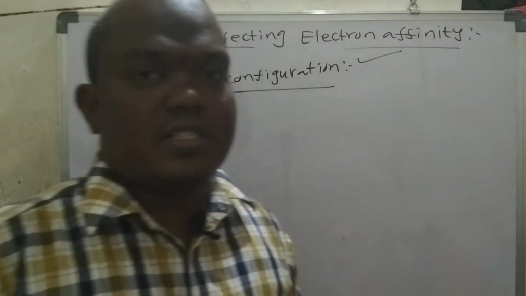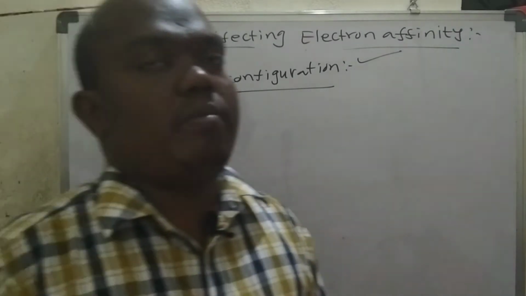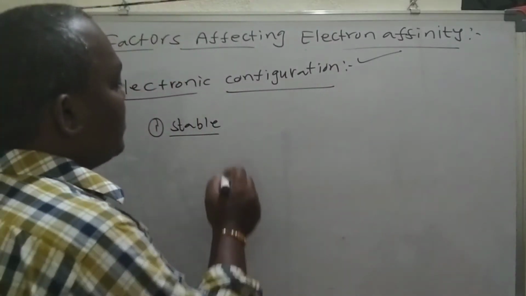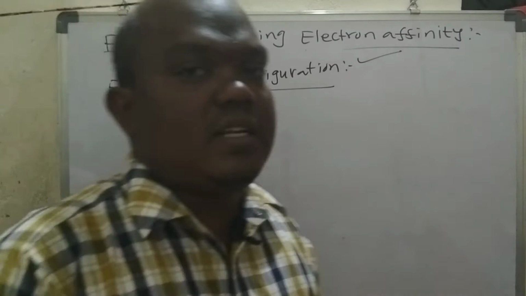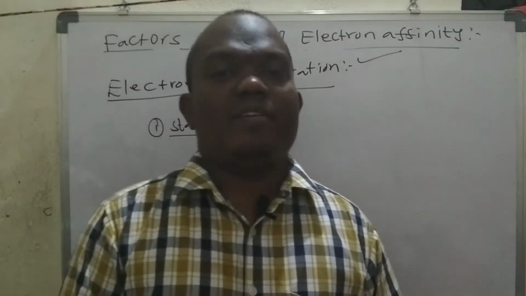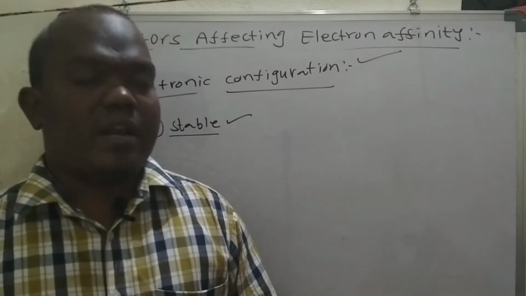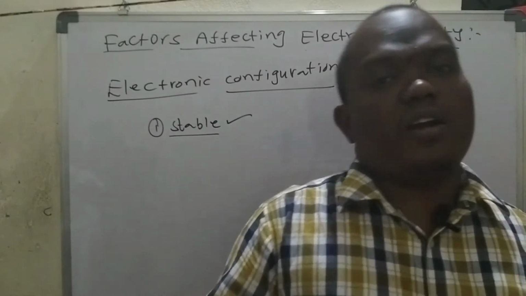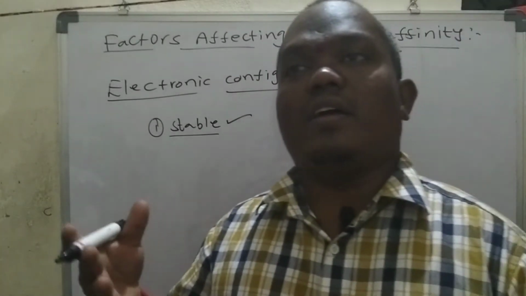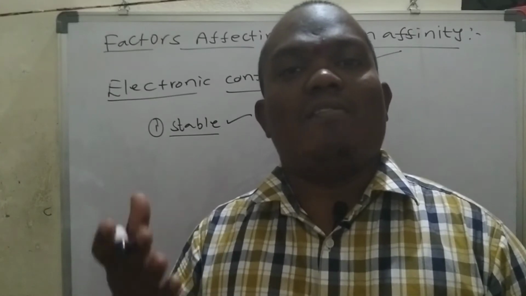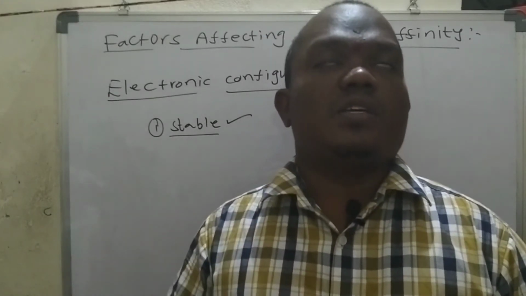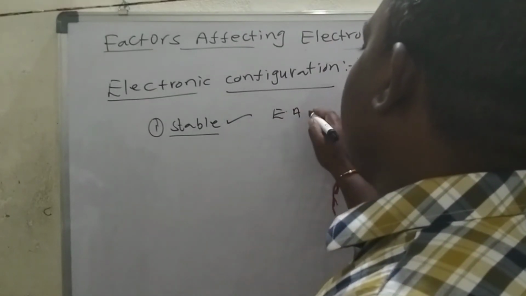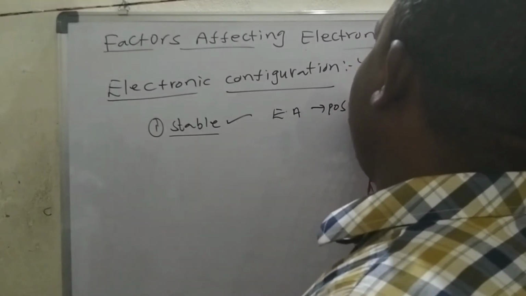A stable configuration is nothing but an element which has 8 electrons in its outermost shell. Elements with 8 electrons in the outermost shell are not ready to accept electrons. They are already very stable in nature, due to that they have little or no tendency to accept electrons. That's why electron affinity values will become positive.